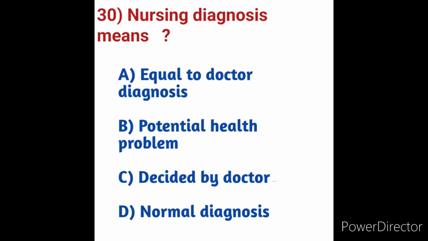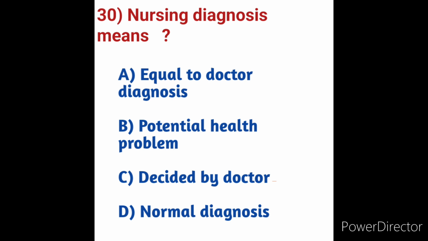A nursing diagnosis is a clinical judgment about individual, family or community responses to actual or potential health problems or life processes. What is nursing diagnosis?